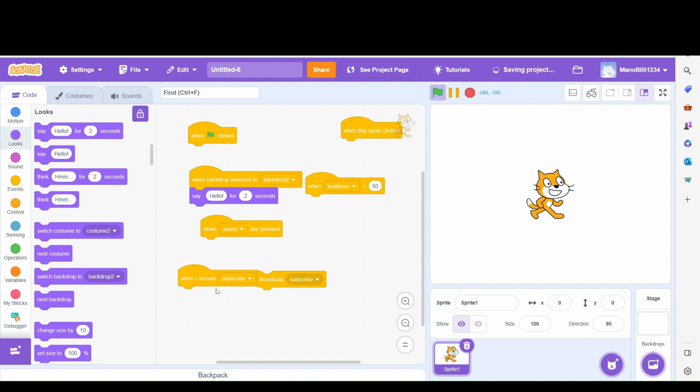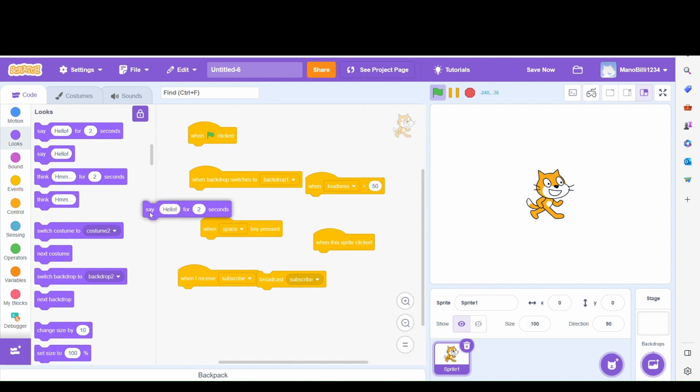Just look at this block. We can do it to backdrop 1, any backdrop you want. How many backdrops do you have? It depends on you.